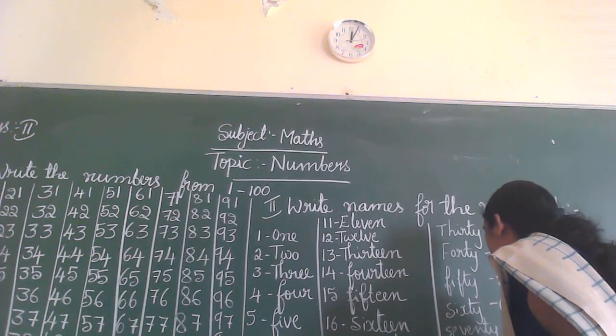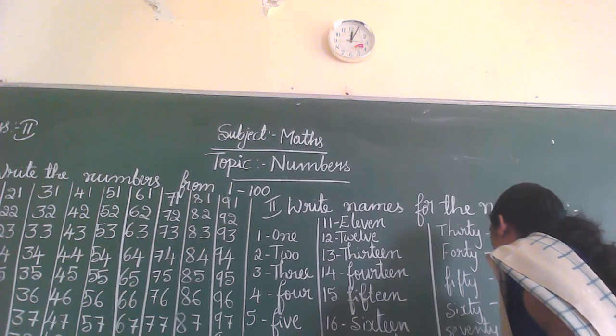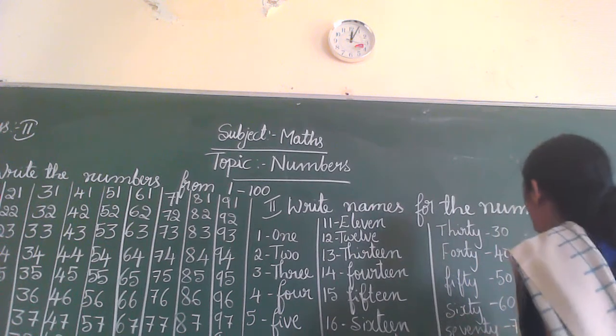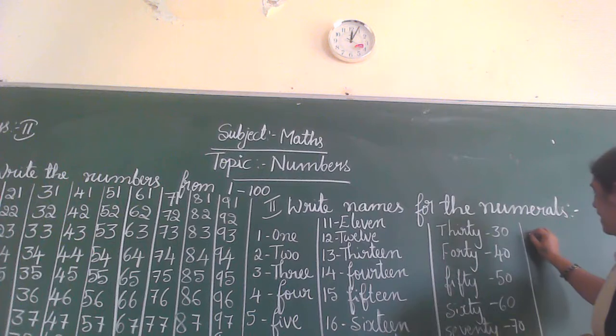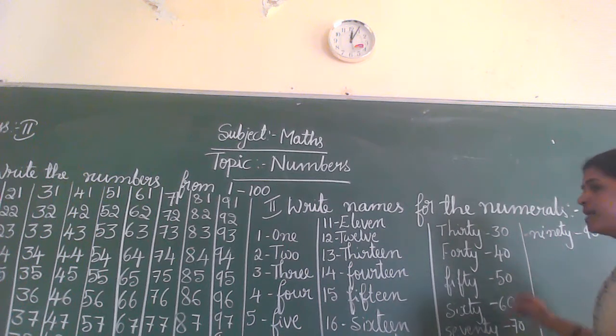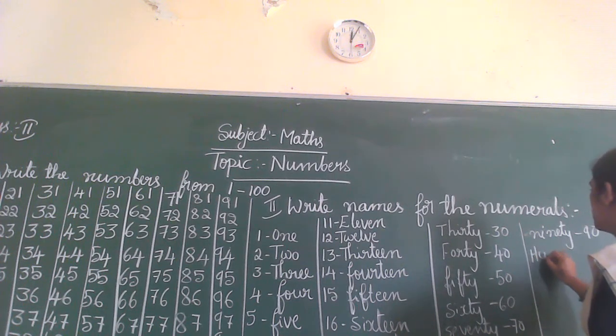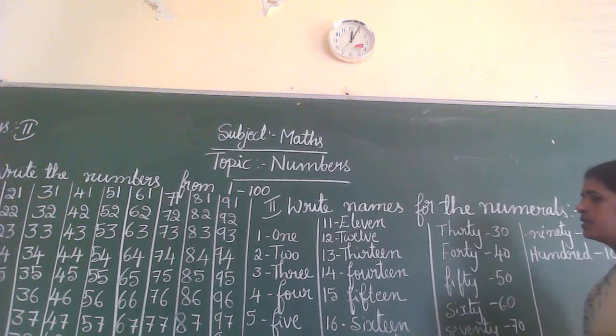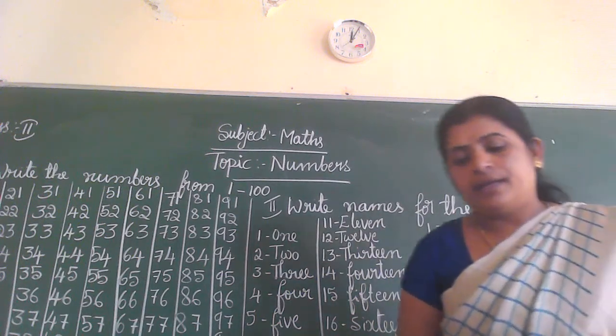E-I-G-H-T-Y, 80. 90. N-I-N-E-T-Y, 90. After the tens, 100. H-U-N-D-R-E-D, 100. These are the names for the numbers 1 to 100.